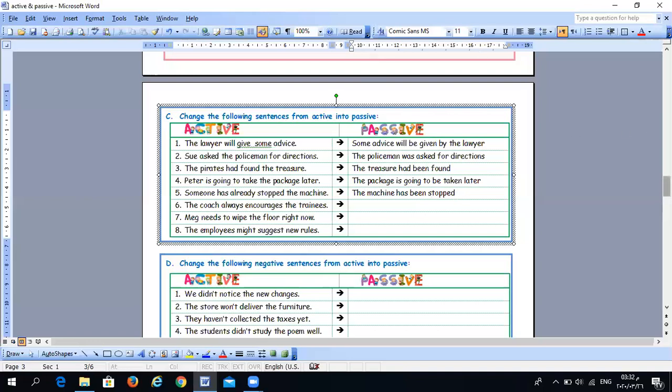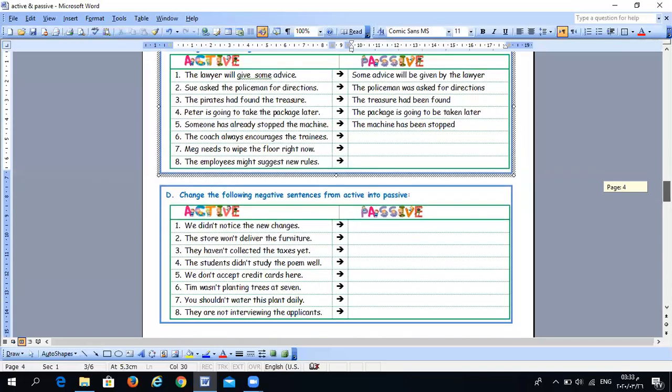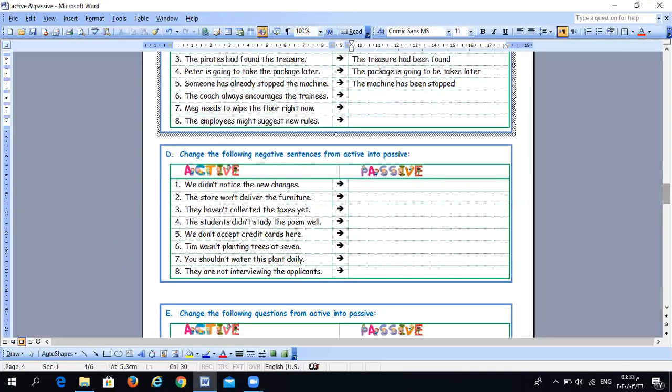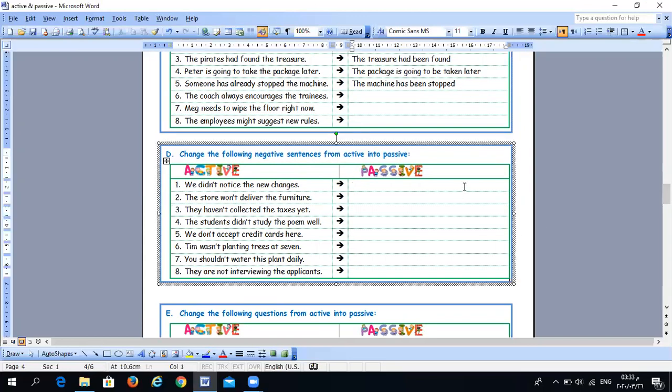I will give you a chance just to answer them, because I have something to talk about here about the negative sentences. Some students will ask, what do we have to do if we have negative sentences? How do we change the negative sentences from active into passive? I will tell you that we use the same way, but we add not with the helping verb. We didn't notice the new changes.